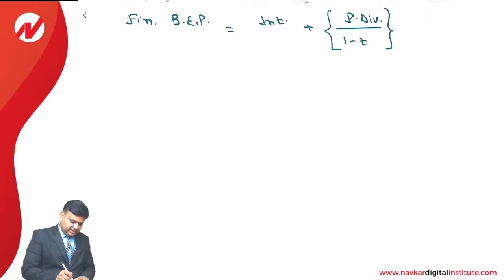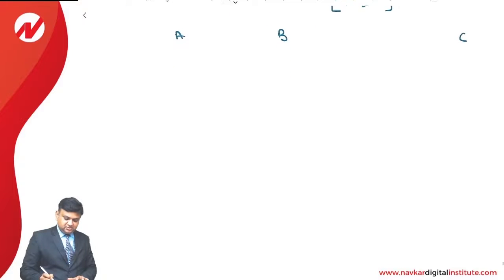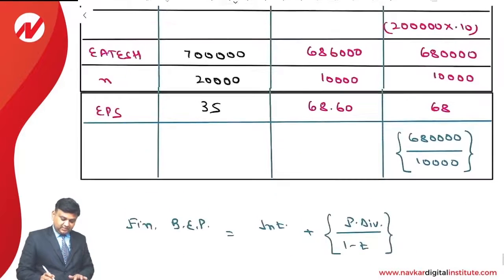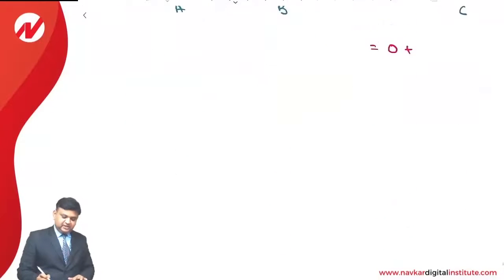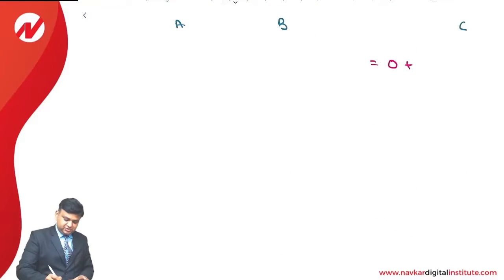So again it is A, B and C for these 3 financial plans. As far as the C financial plan is concerned, we understand the amount of interest is 0. Amount of the preference dividend is 20,000 and income tax rate is 30%.